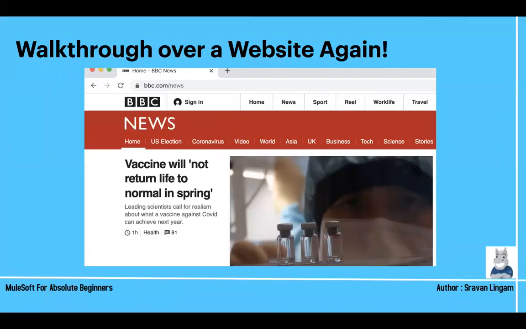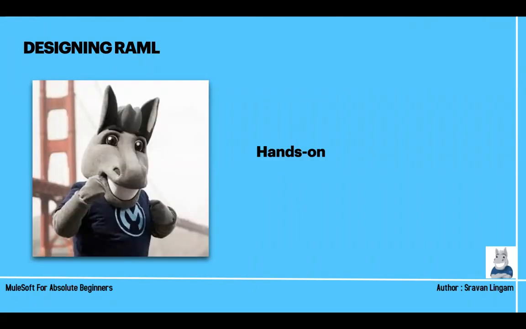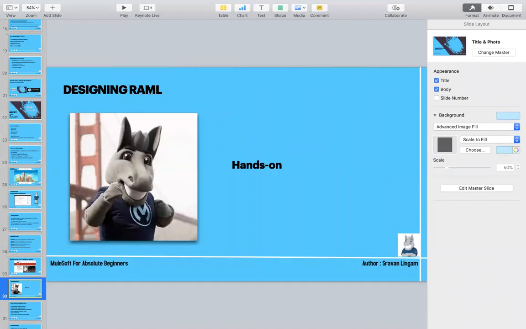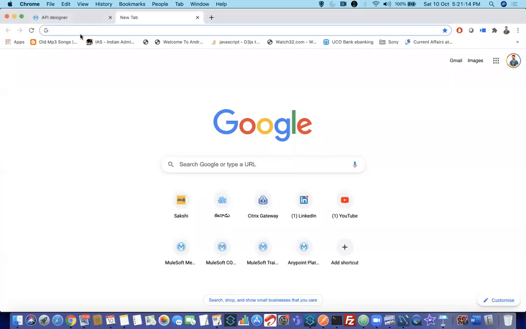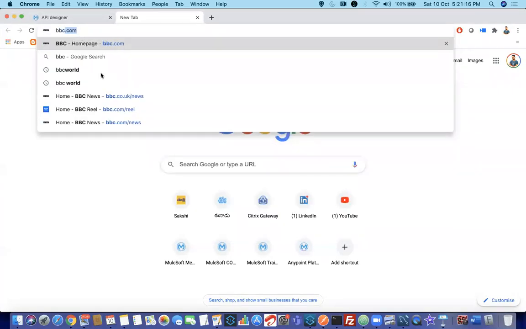So I will walk through our website again today, just to show you how API specifications work. Then we shall have hands-on. So this is all for today's slides. Now everything will be hands-on. All right.